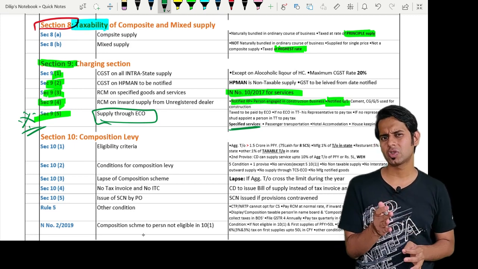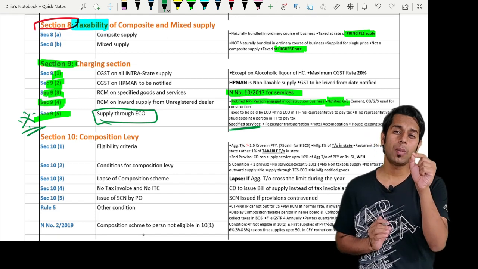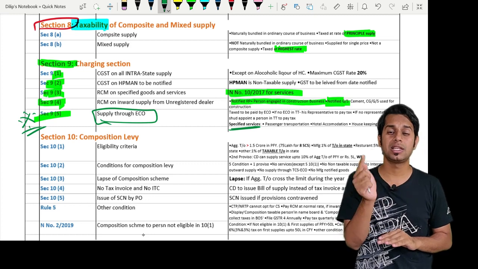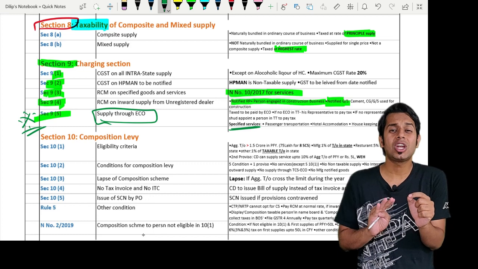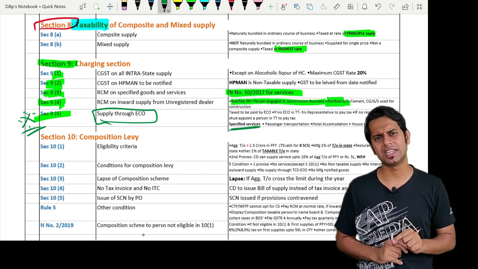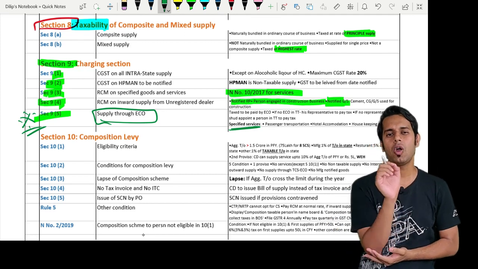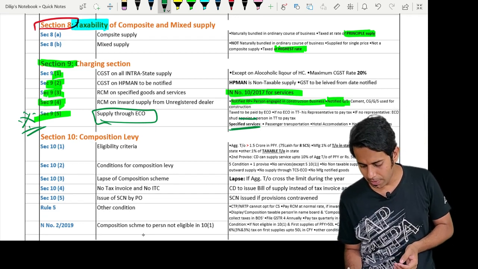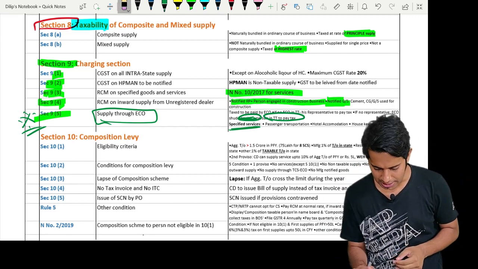Sir, what if the e-commerce operator does not have physical presence in India or in the taxable territory? If the e-commerce operator does not have physical presence in the taxable territory, any person representing such e-commerce operator in India has to pay the taxes. Sir, what if there is no person representing such e-commerce operator in India? Then the e-commerce operator should appoint a person in India to pay such taxes. Okay, sir.